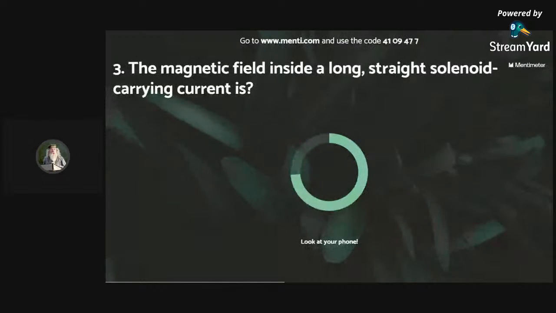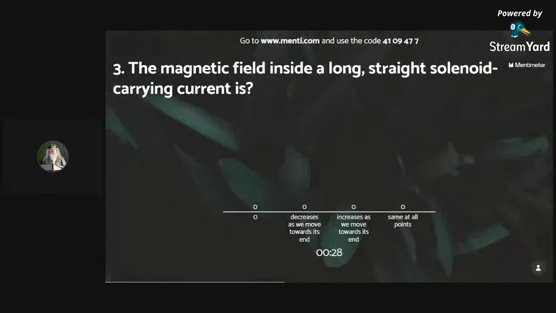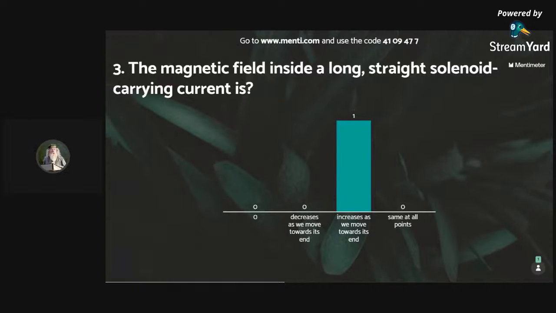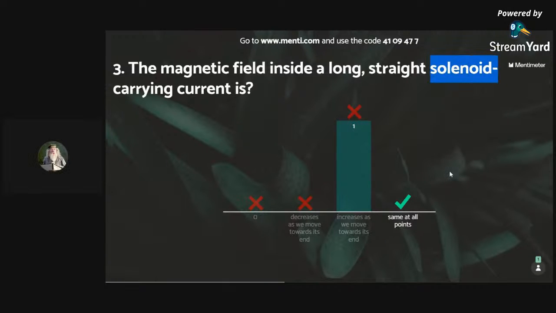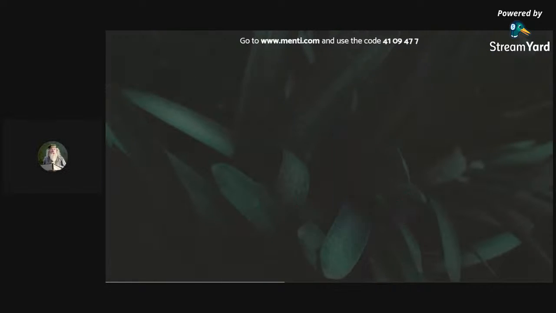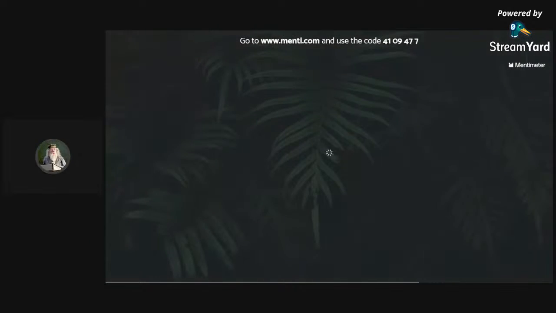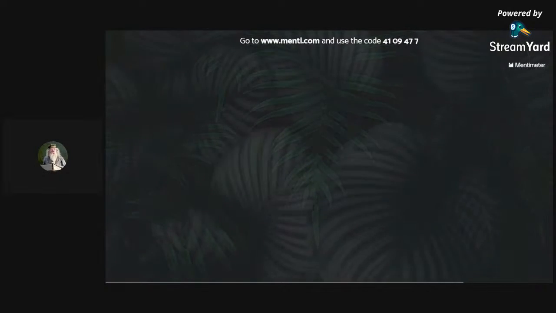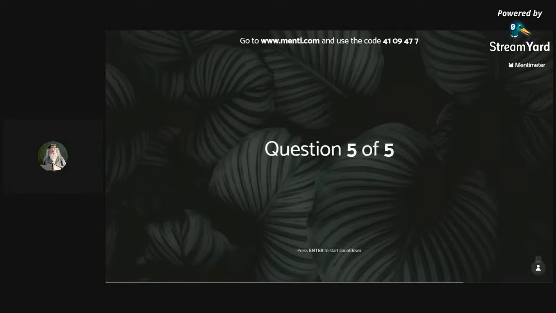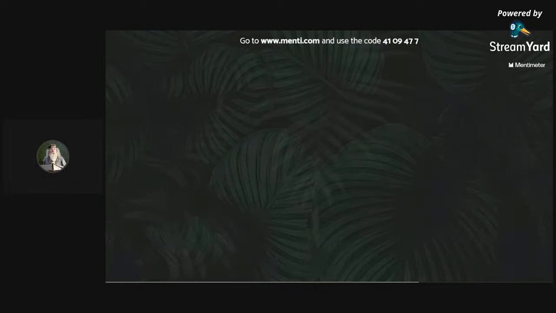The magnetic field inside the long straight solenoid carrying current is zero, decreases as we move towards this end, increases as we move towards this end, or same at all points. No, no. It is the same. In case of a solenoid, it remains the same at all points inside. Question number 4.